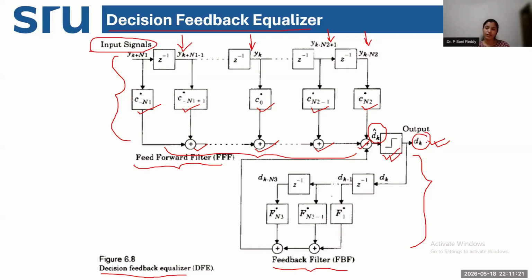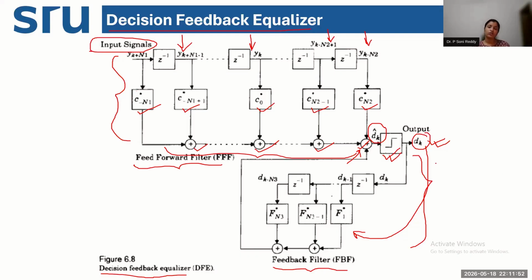So the previous decision taken by the feed forward filter, the error estimation, is sent back to your first filter using this feedback filter here, and this estimation of the past symbol is used to estimate the ISI, or the error, in the current symbol that is being handled by the equalizer.